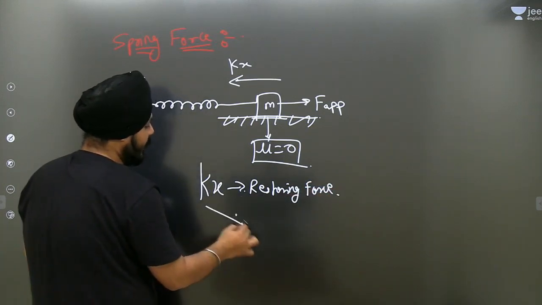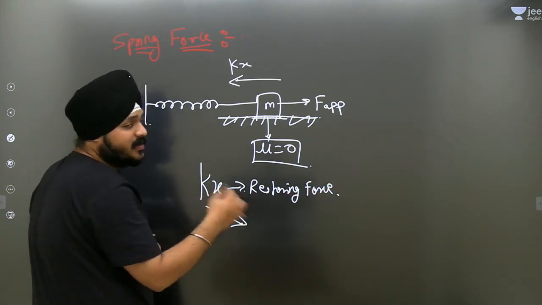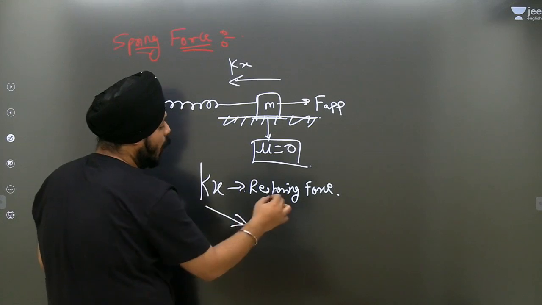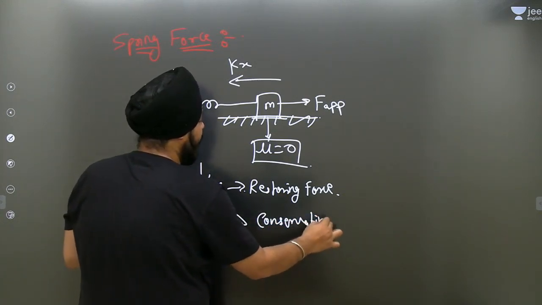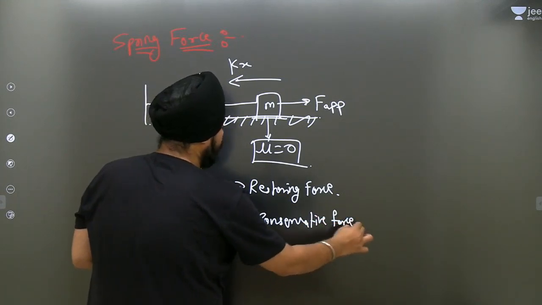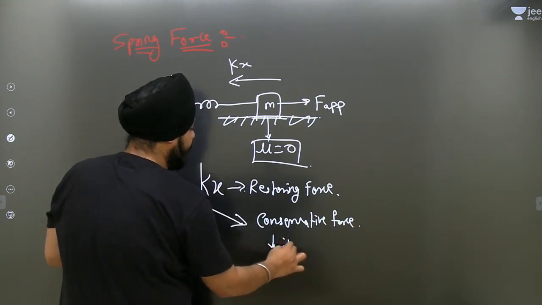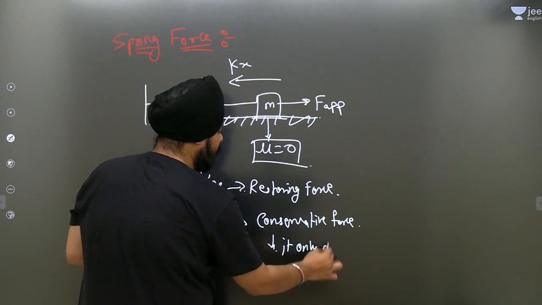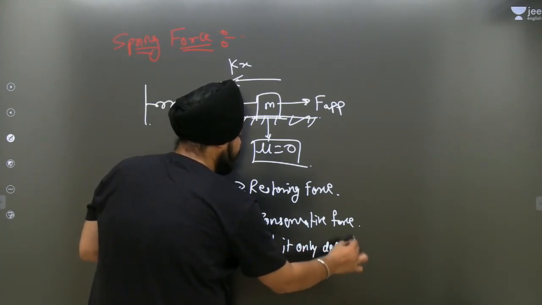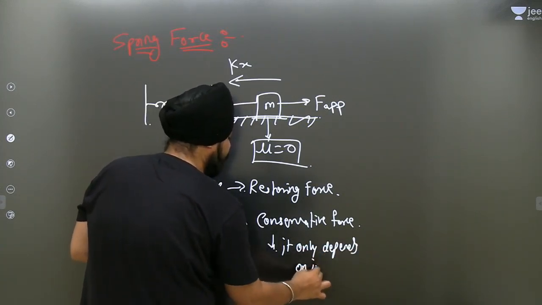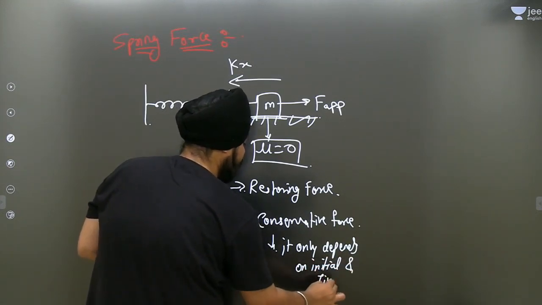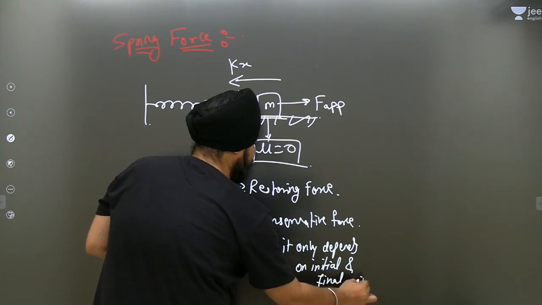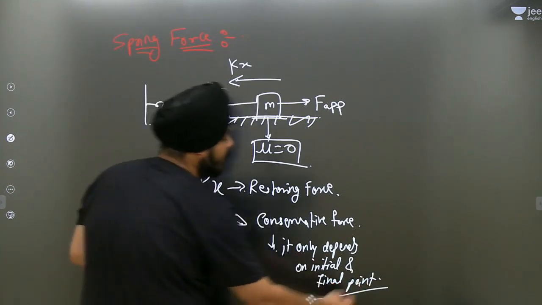This has another characteristic also. This kx is also known as a conservative force, as it never depends on the path. It only depends on initial and final points. So guys, this was a glimpse related to the spring force.